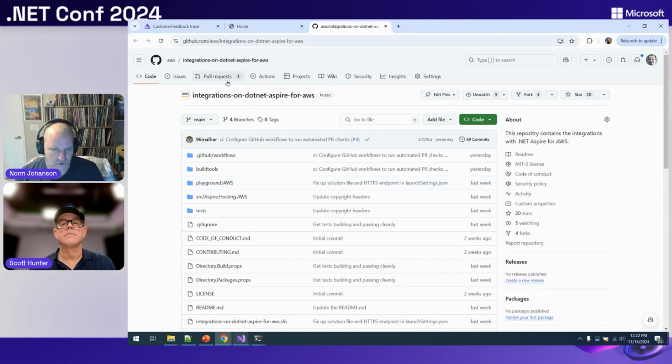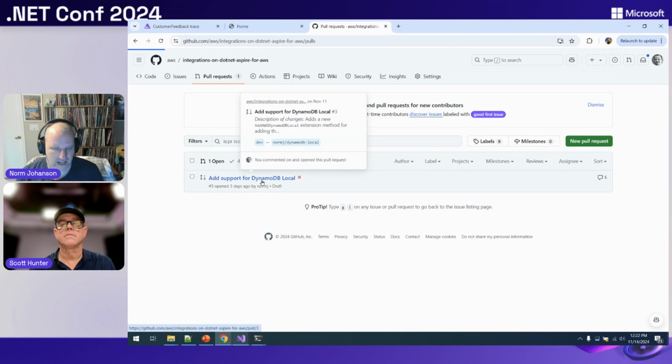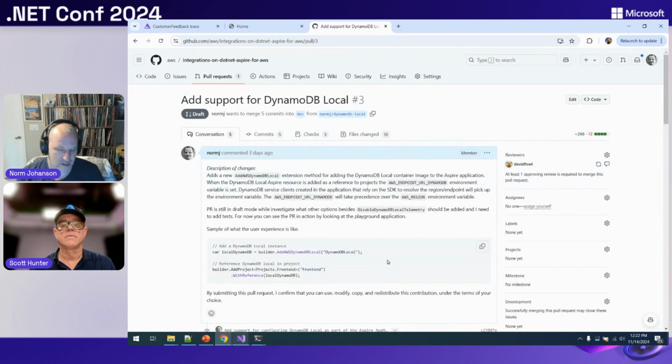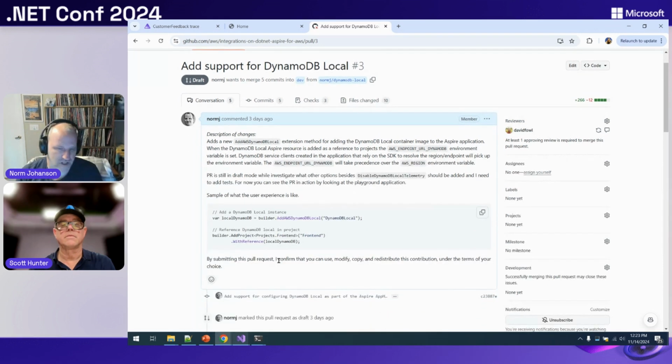You can see I even started this week creating a new PR where we could add DynamoDB Local. So imagine being able to, inside your app host, just say, I want to use DynamoDB Local, and then all of your application calls inside your app would not be hitting the real service, but using local. This is something I'm currently working on, but this is also where we really would like the community who use AWS and are interested in Aspire to come join us on this repository. Give us your ideas, your feedback, your pull requests, and see where you want us to go. Lots of things that we can do in this space to make that dev loop really great.